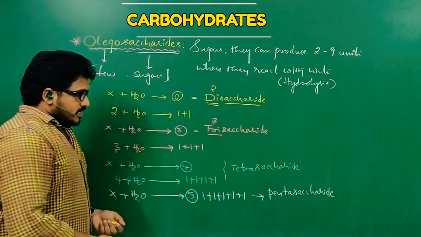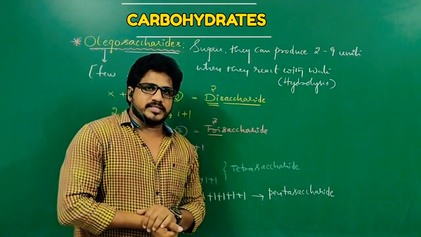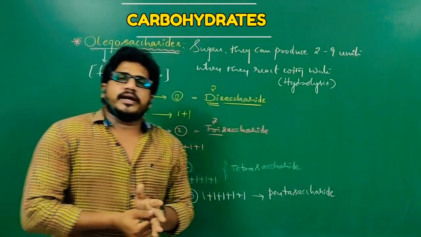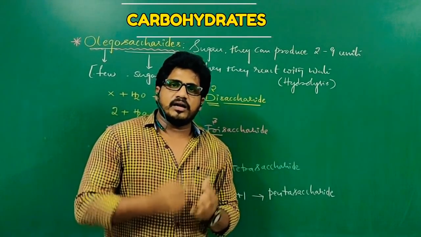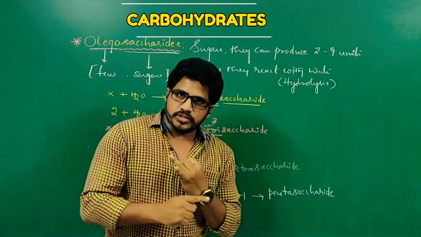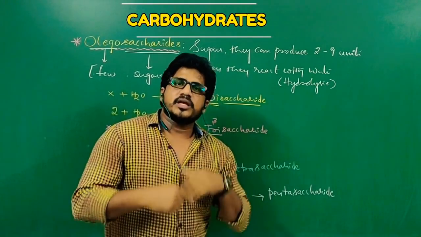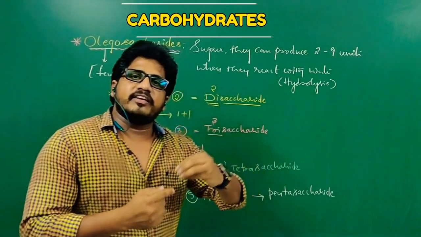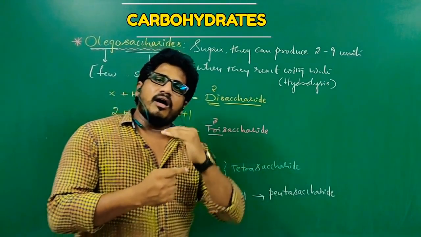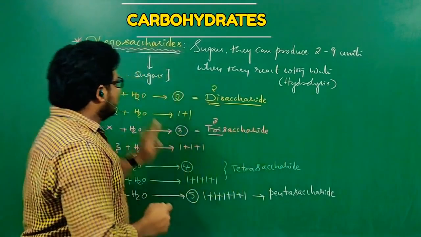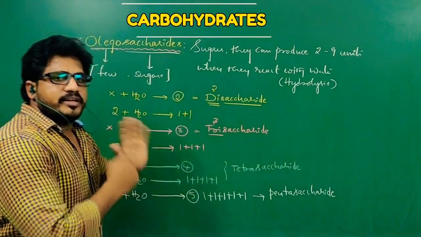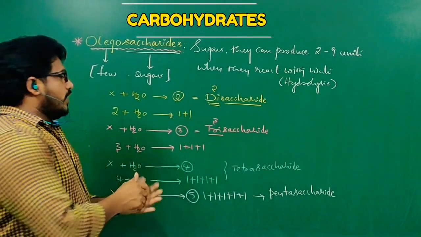Pentasaccharide. So here generally students will confuse in one case. In monosaccharides we have seen the classification according to the number of carbons. They are triose, tetrose, pentose, hexose, heptose. They end with ose. They all have the same formula, that is CnH2nOn. But the oligosaccharide formula differs from the monosaccharide formula.